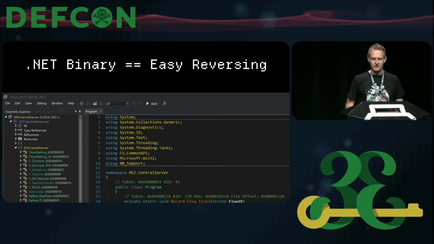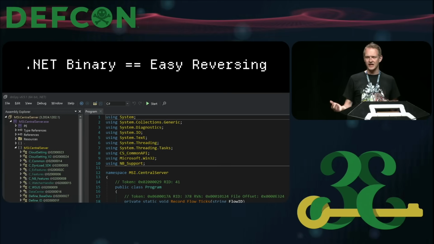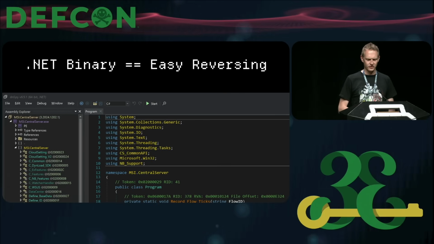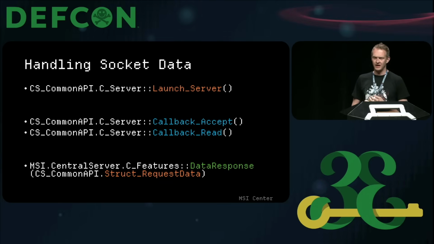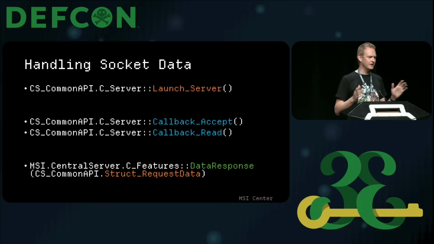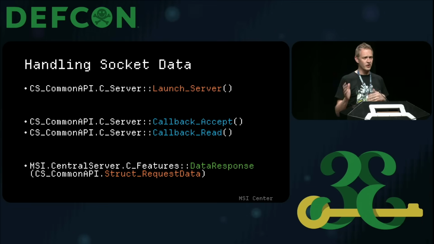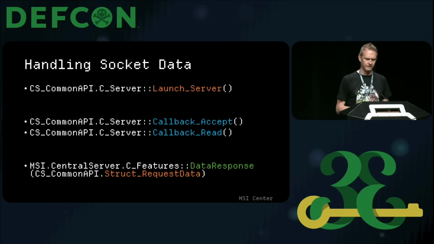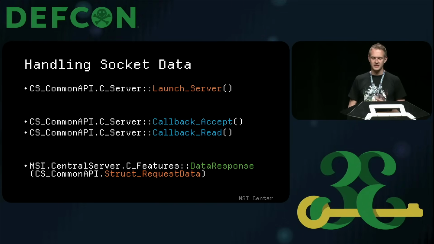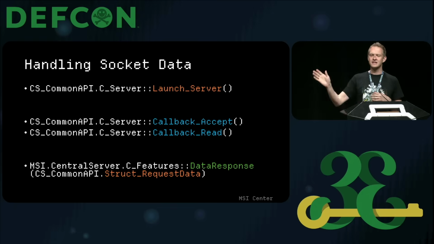The nice thing, though, because the MSI Center client is written in .NET, the reversing of this is fairly easy. There's no obfuscation or anything like that, so it's a little bit like looking at a source code review from that perspective. Anyways, when you go through this code a little bit, 4 interesting things come out. There's a launch server method that does some housekeeping, makes sure the port's available, etc. Then it registers 2 callbacks, where code runs when a new connection comes in, and code that runs when data is read into that connection. But finally, and probably the most important part, is this data response function that takes a structure of the data that came in on the socket and hands it off to other components. And we'll talk about that in a bit.